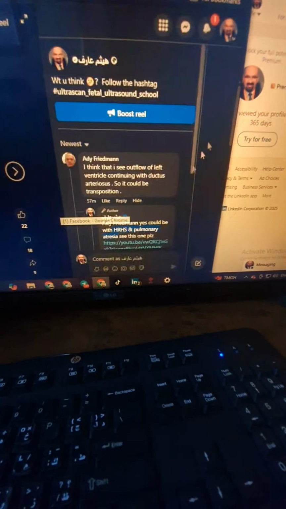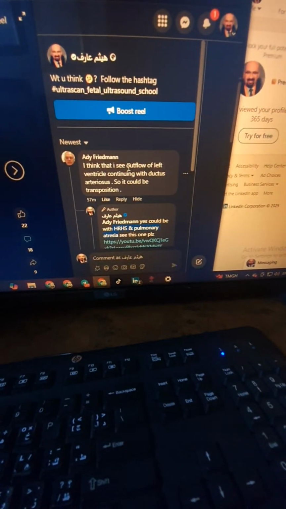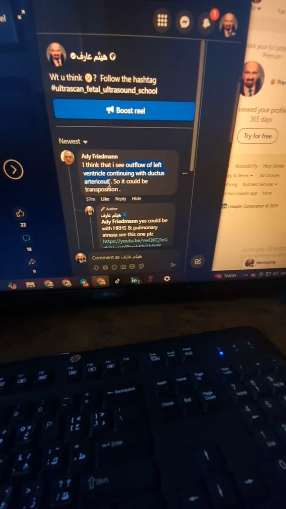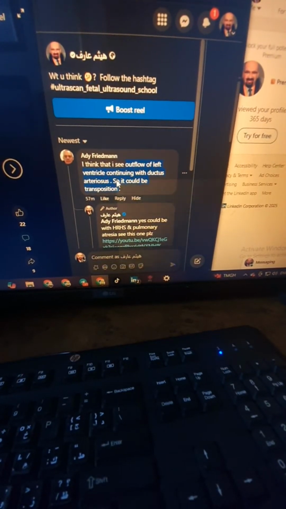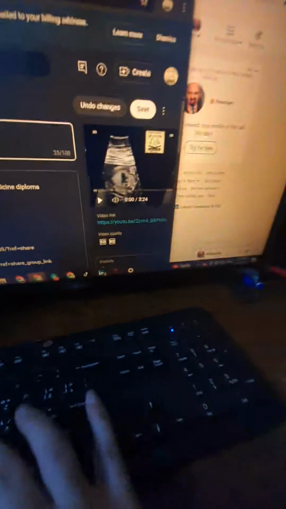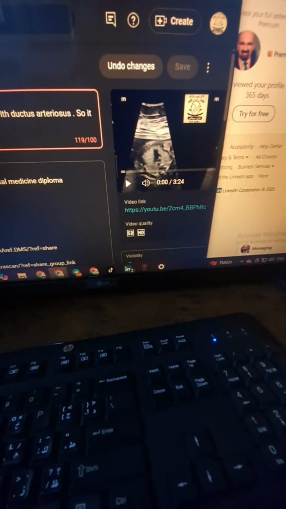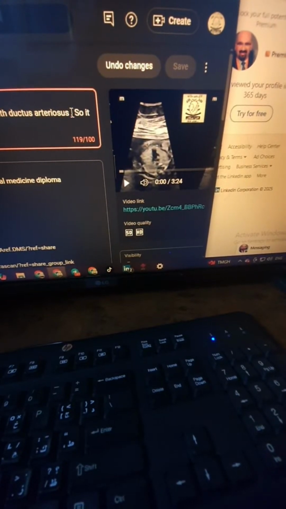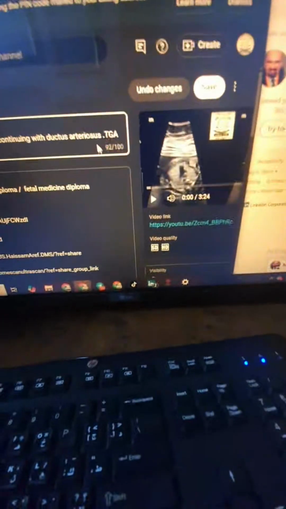And also we will take from our friend, outflow of left ventricle continuous with ductus arteriosus. We will take this input from our friend Eddie, and outflow of left ventricle continuing with ductus arteriosus, we can say TGA.